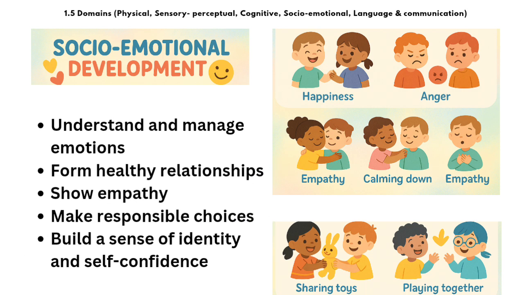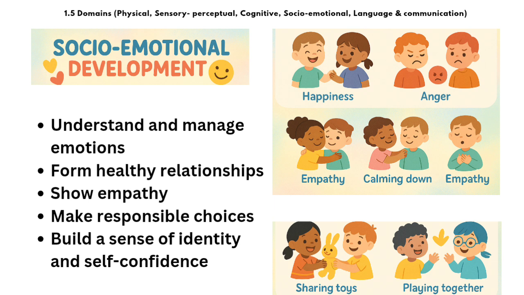These are the five main areas where they learn in social emotional development. They understand and they manage their emotions. First, they understand what different emotions are, and then they understand more about them, and then they learn to manage their emotions. They also learn to form healthy relationships. Next, they learn to show empathy over time, and they make responsible choices and build a sense of identity and self-confidence. They understand their own identity, the self-concept. They understand who they are, what their personality is and all those things, and they also develop self-confidence.